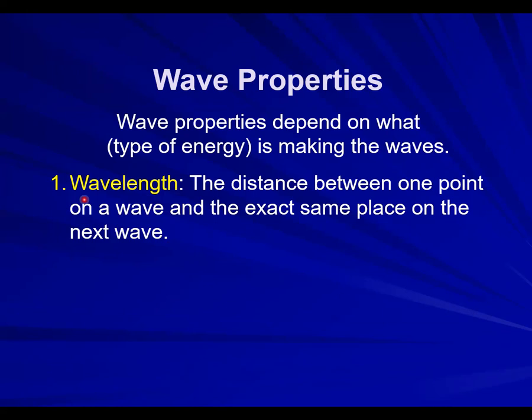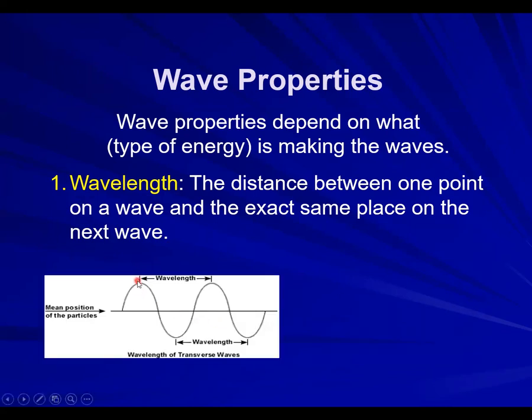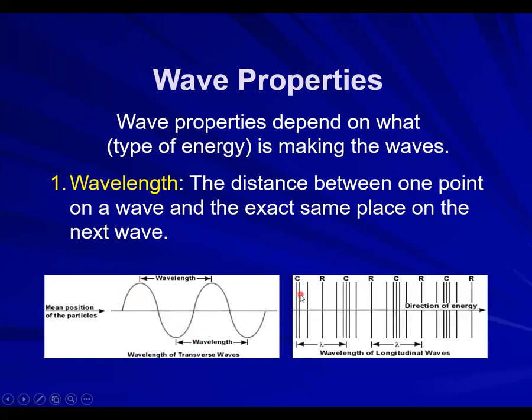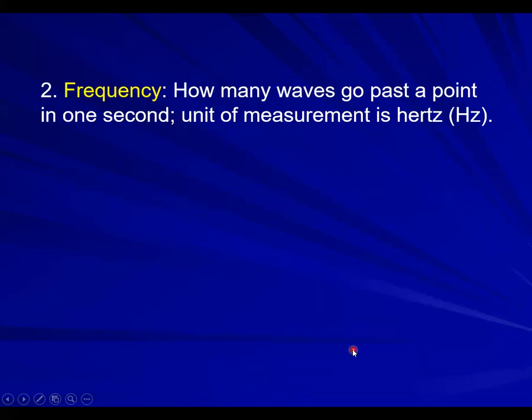What does it mean by wavelength? If you have a wave like this, we call this a crest, and the other part a trough. The distance between two successive crests, I mean the two following crests or the two following troughs, is called a wavelength. Also, the distance between two following compressions or two following rarefactions, if you are talking about the longitudinal wave.